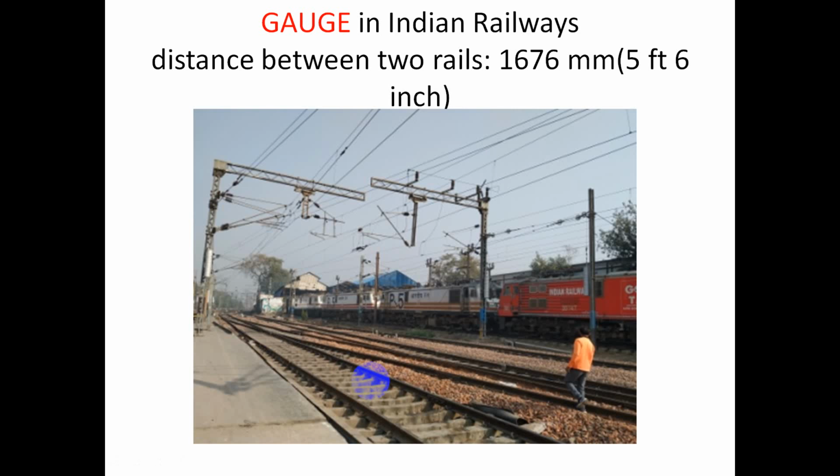This 5 feet 6 inch broad gauge is a track gauge used in India, Pakistan, Bangladesh, Sri Lanka, Argentina and Chile. Indian Railway today operates 1676 mm broad gauge with more than 1,20,000 kilometers of track. This is as simple as that, right, friend? So gauge is nothing but the distance between the two rails.